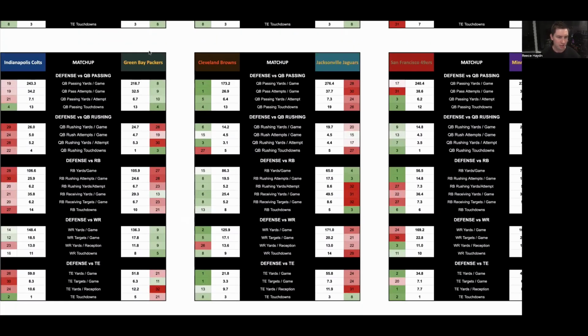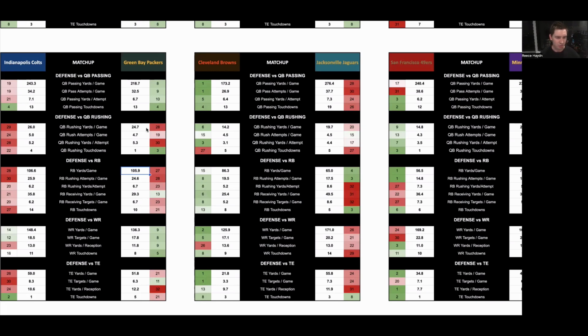If you notice here, the Packers concede a lot of yards to opponent running backs, ranked 23rd in the league in yards per attempt and 27th in rushing yards per game to opponent running backs. So I do think this game is going to be controlled on the ground, with that being the weakness for both sides. And so based on that, there's a couple of plays that I want to have.